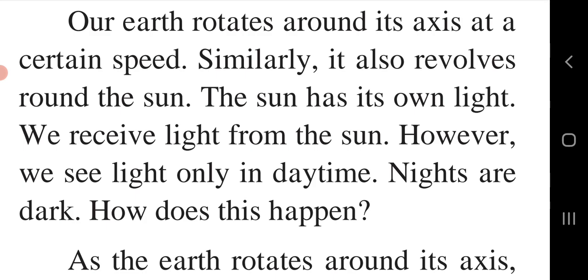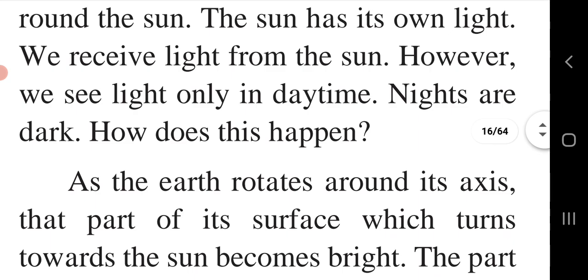Our earth rotates around its axis at a certain speed. Similarly, it also revolves around the sun. Yes, the earth rotates around its axis, but while rotating around its own axis, it also revolves around the sun. The sun has its own light. We receive light from the sun. While rotating itself, the earth gets light from sunlight, and we all, the living beings on earth, get the light from the sun.